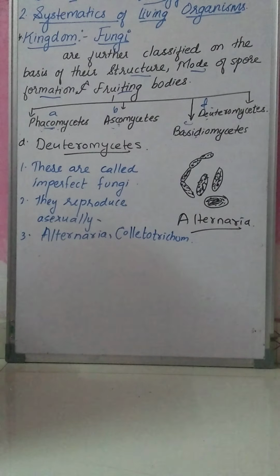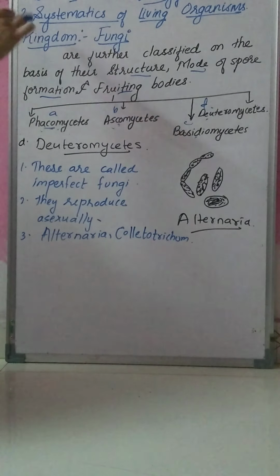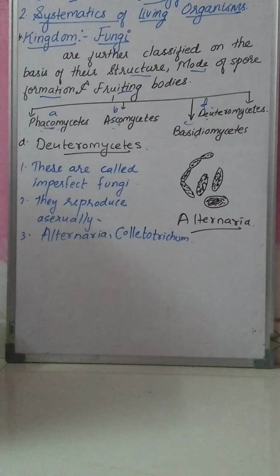So students, today we have studied the classification of fungi. We have already studied the general characters of fungi, and today we have studied classification.